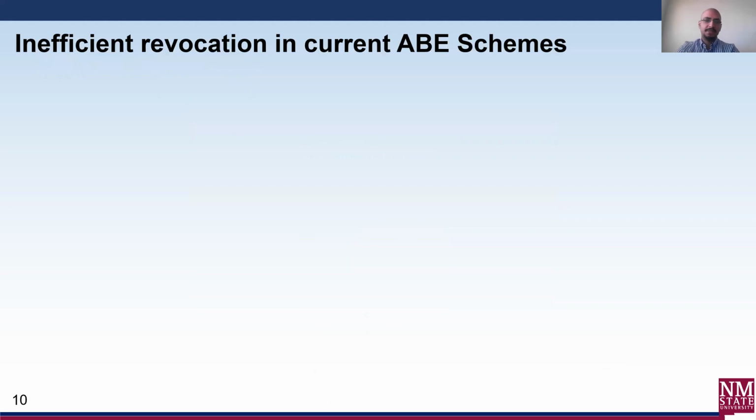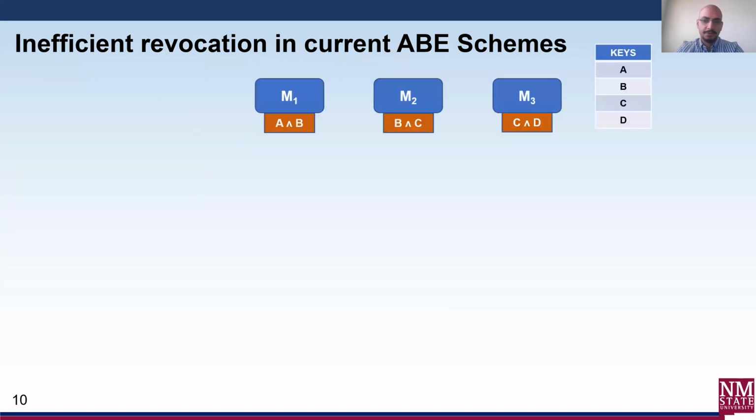Next, we talk about CPABE schemes. ABE schemes in the related work either do not provide for revocation of users from their attribute groups or provide revocation that is inefficient. For example, let's assume a system with 4 attribute groups, A, B, C, and D, with multiple users in each of those attribute groups. And there are 3 messages which are encrypted with the given policies. For example, for message M1, policy A and B, for message M2, B and C, and for message M3, policy C and D. In this system, a user from attribute group A is revoked.